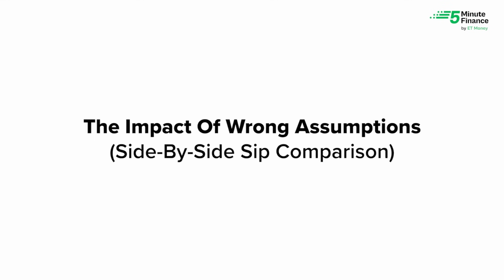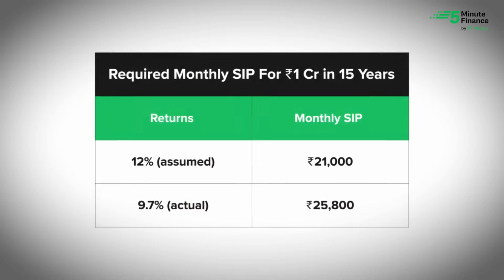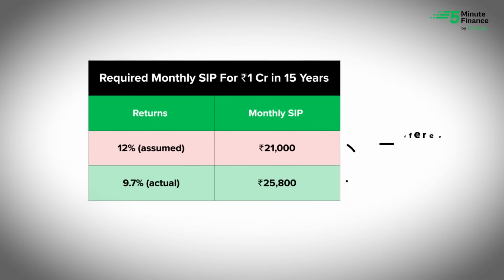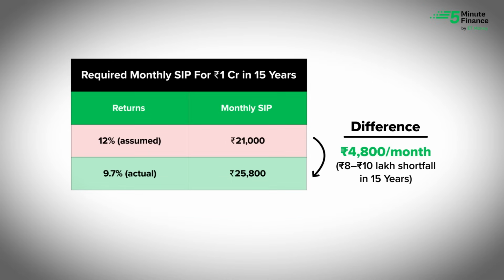Now let's see what happens when your SIP is based on an unrealistic return. Now let's go back to the 1 crore goal you want to reach in 15 years. At 12% return, you'll need to invest around 21,000 a month. But if your actual portfolio return is closer to 9.5%, you would need to invest 25,800 every month to reach the same goal. That's 4,800 more every single month.